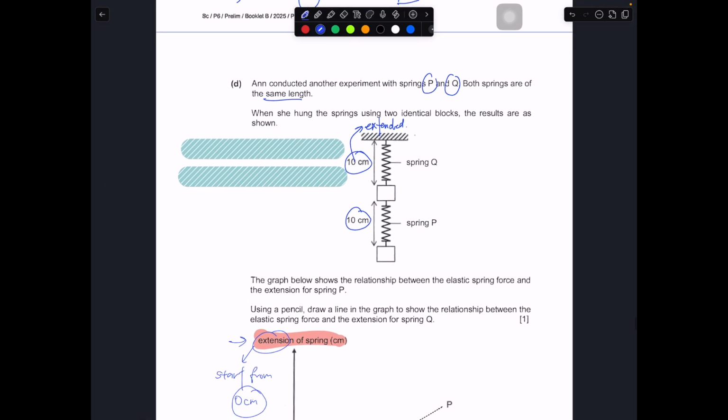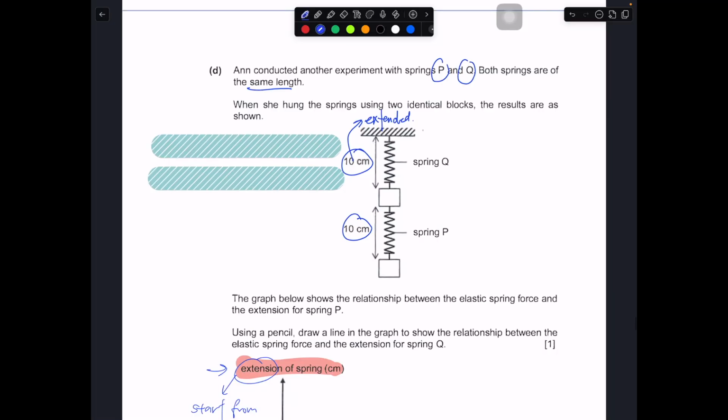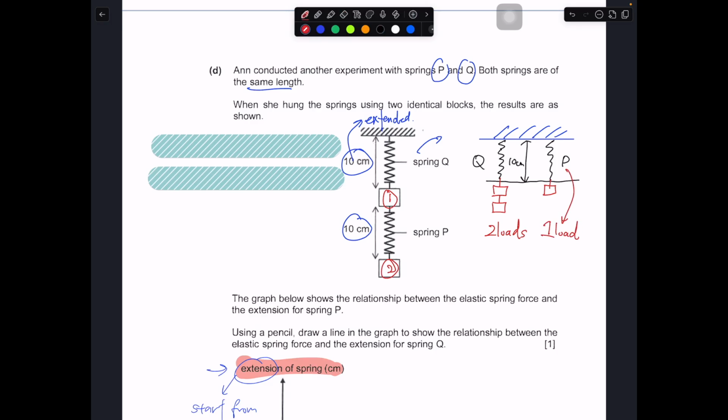So P and Q. If you take a look at this part, if I were to break them down into this, Q looks something like this. Q and P, they are all 10 cm. But the main difference here is that Q got two loads, 1 and 2. P only got 1 load. P got 1 load, Q got 2 loads.